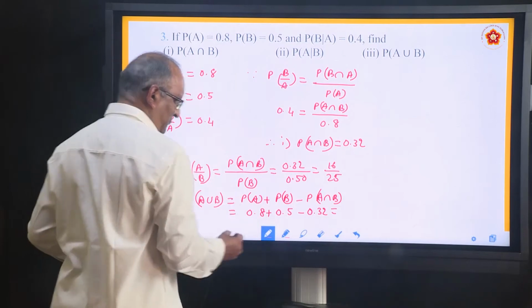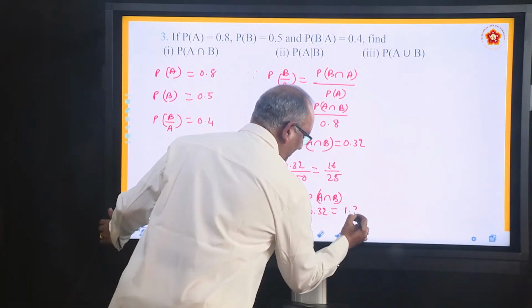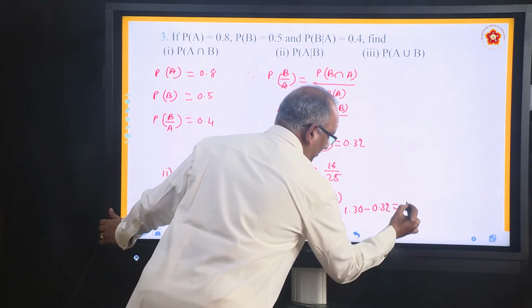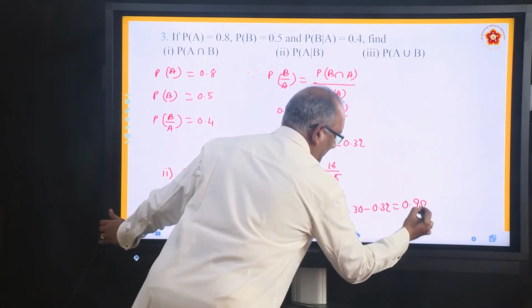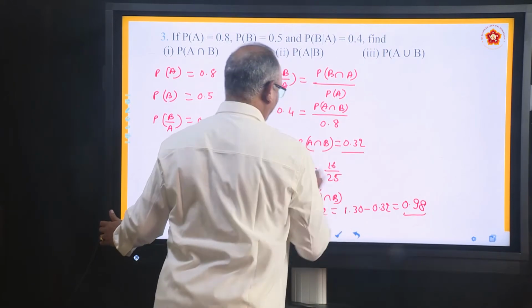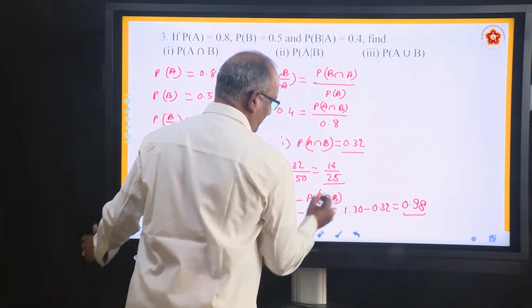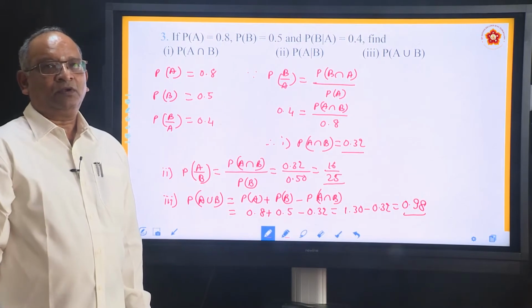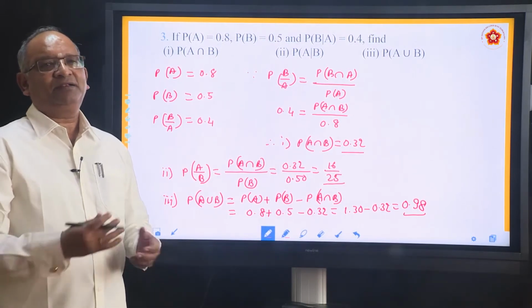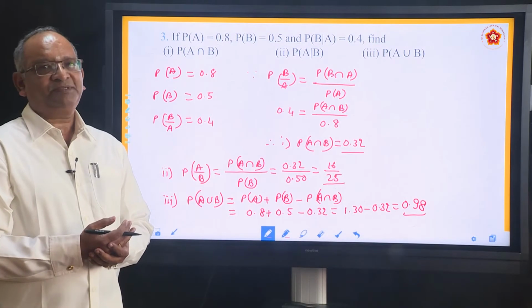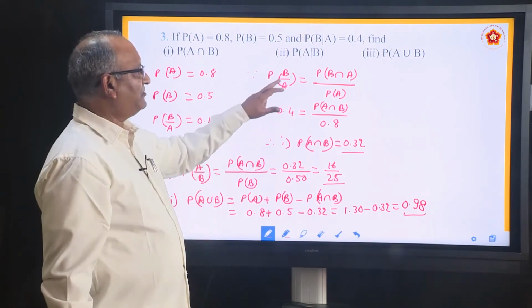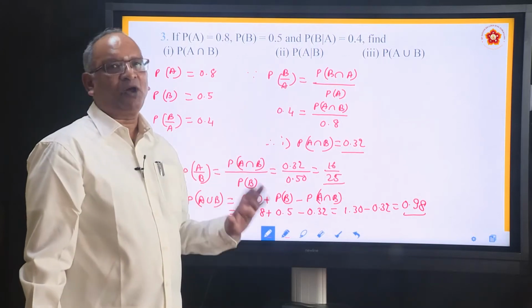Add them, 8 plus 5, 13, 1.30 minus 0.32 equals 0.98. This is the answer, this is the answer, and this is the answer. In this manner, we can solve the problems of conditional probability by using just one formula in all problems.